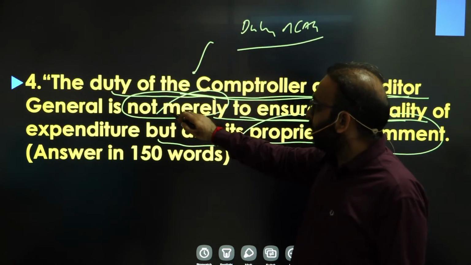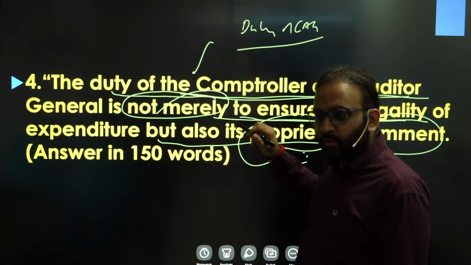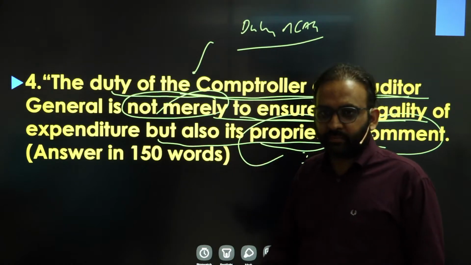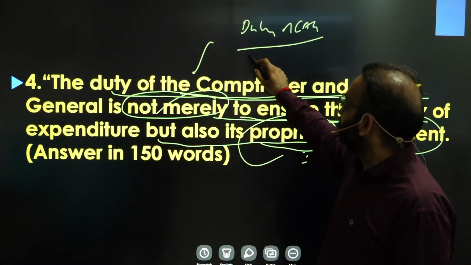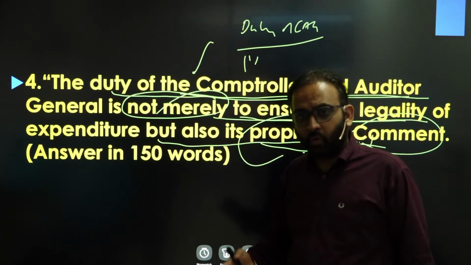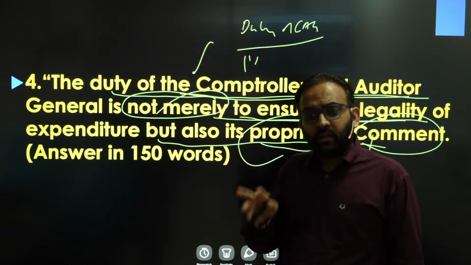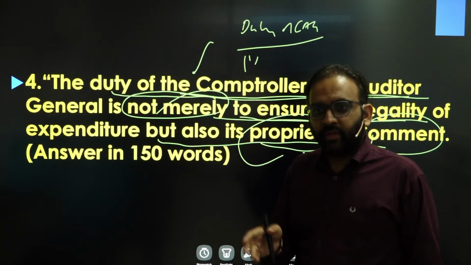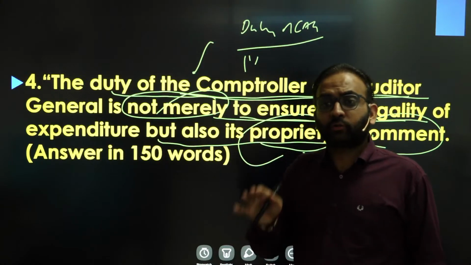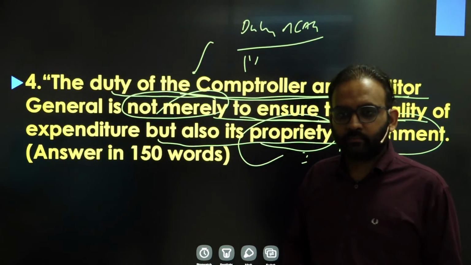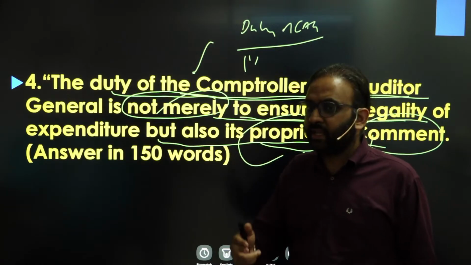First, you need to specify how it is being considered merely sometimes as ensuring legality of the expenditure, because the constitution or law mandates that CAG has to examine whether the expenditure by the executive is legally authorized by the legislature or not. That's mandatory for the CAG.